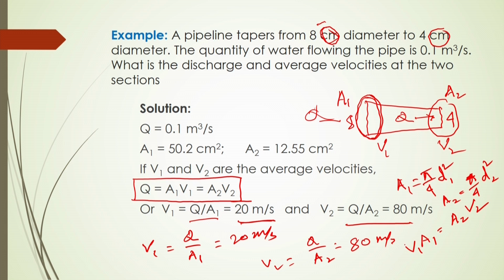So, interesting that here V 1 is very low, whereas here V 2 is very high. That means smaller cross sections will give you higher velocity and larger cross sections will give you lower velocity. So, this is the example that follows this continuity equation.